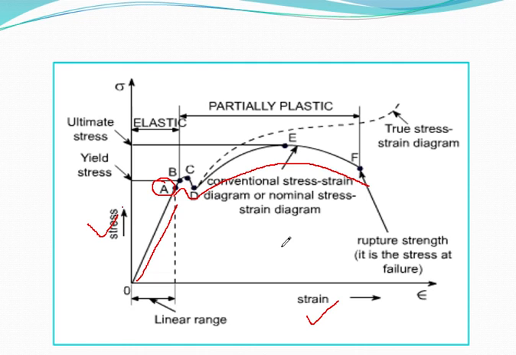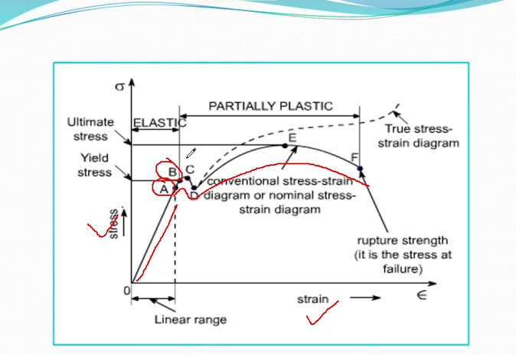Point A indicates the proportional limit. While designing a part, the stress set up in the part is not allowed to rise above the stress at the proportional limit. Next we will be talking about point B. So what is point B? It is the elastic limit.